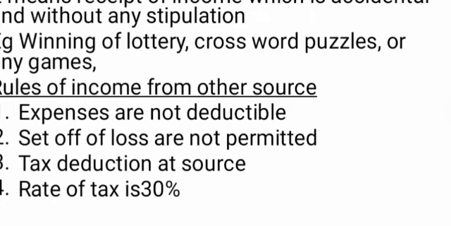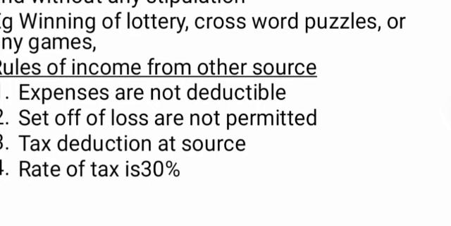And the last feature or last rule is that the rate of tax, as in the case of casual income, should be 30% flat rate. Okay, the rate of tax for the casual income should be 30%.